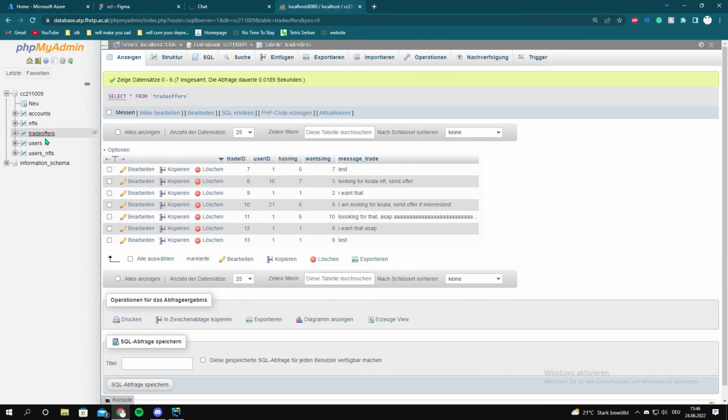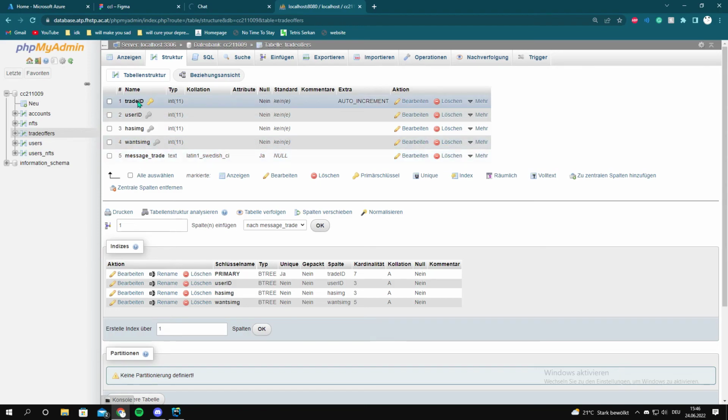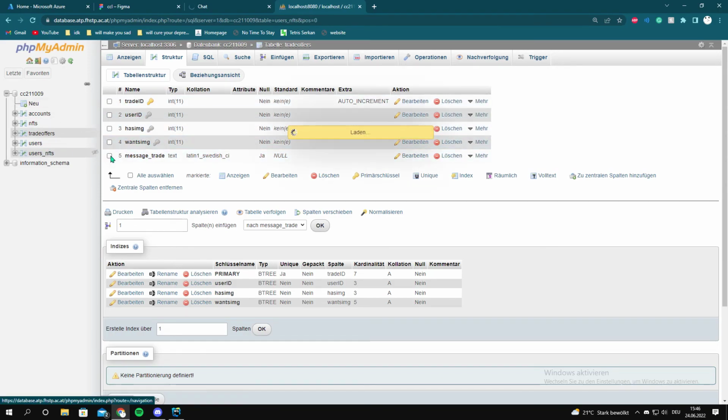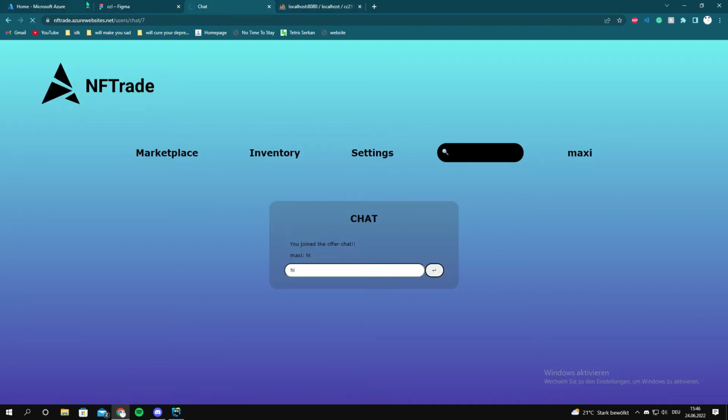We have also the trade offer database, data table, sorry, where I have the ID, the user ID, has image, wants image, which is basically it. The user ID is from account, has image, and wants image is from user's NFT. With that, thank you for listening, and I hope you got an overview on how I did it.